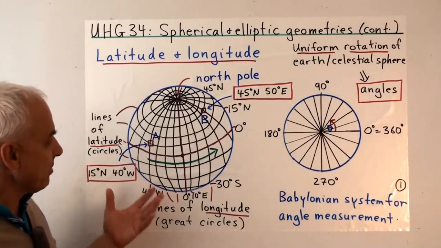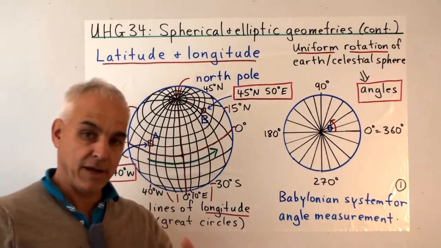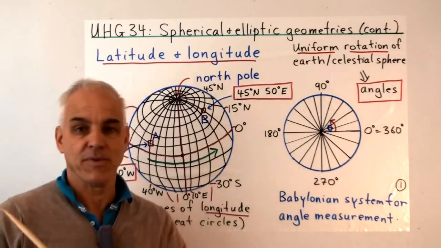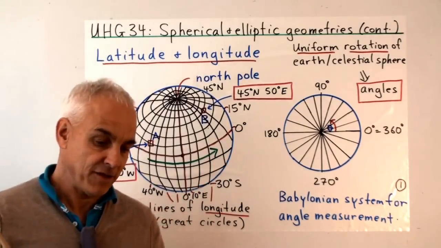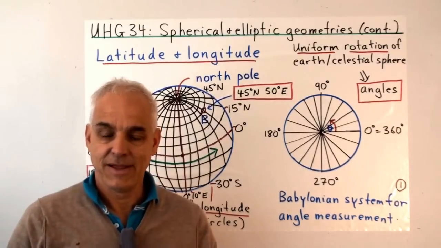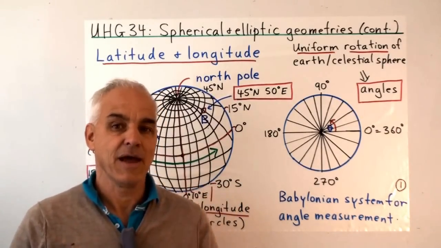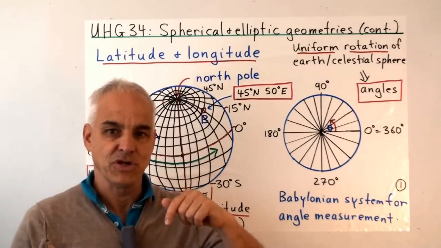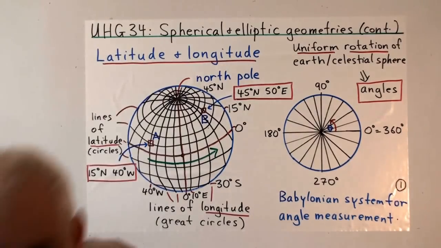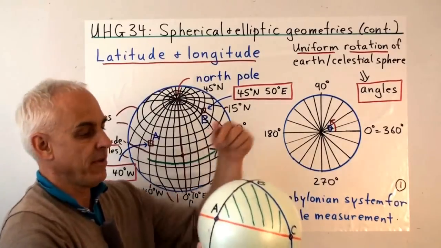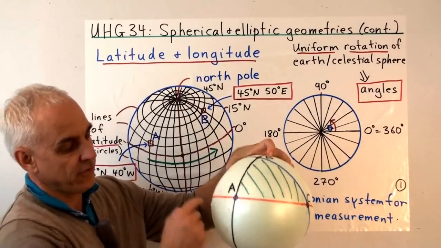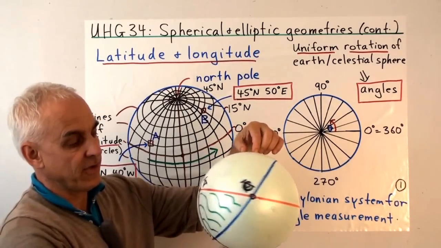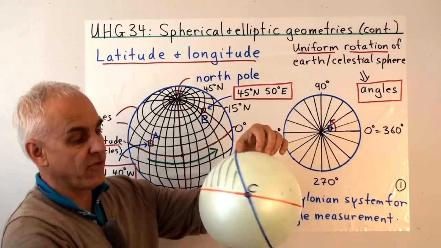Okay, so I've mentioned before that our study of the sphere historically is very intimately connected with astronomy, with people trying to understand what's going on with the night sky. And for that, the crucial fact is that the Earth is rotating about its axis once a day. So every day it makes a full revolution about its axis. So if here is our physical Earth, and there's perhaps the North Pole and the South Pole, so this is the usual equator, then what happens is that the Earth is rotating around like this. It's a steady rate and goes around once every day.